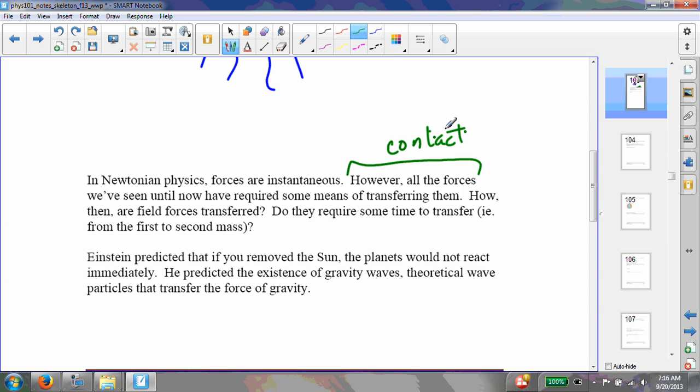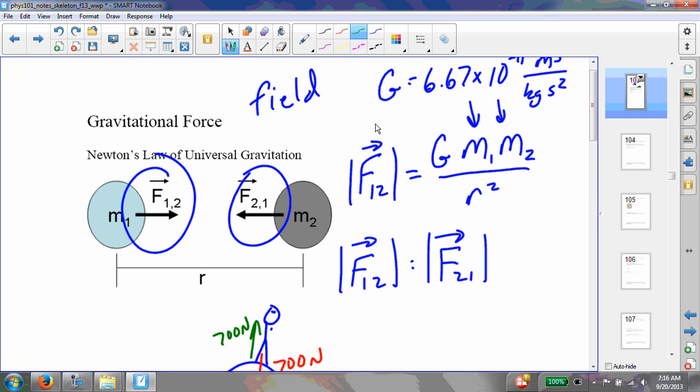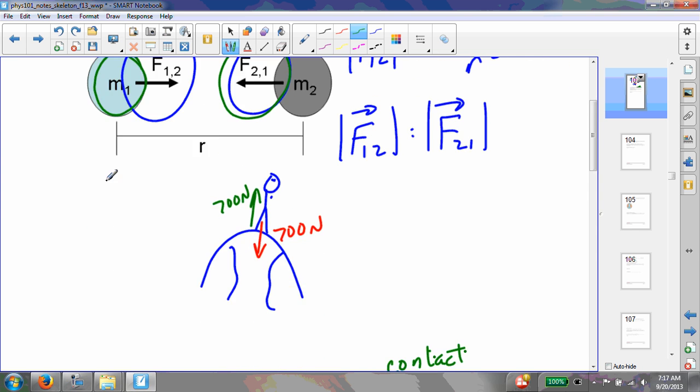From the first to the second mass, does it require some amount of time for this force to come into play? If we could just imagine that this mass just instantaneously appeared, what would be the amount of time for the F21 to actually come into play? Now we know that contact forces appear at the point of contact. But what about these field forces?